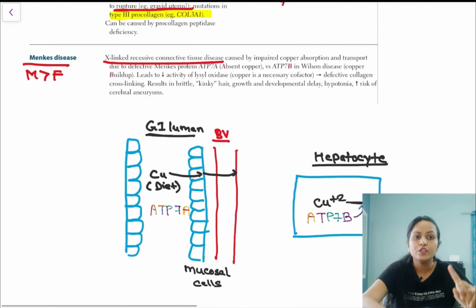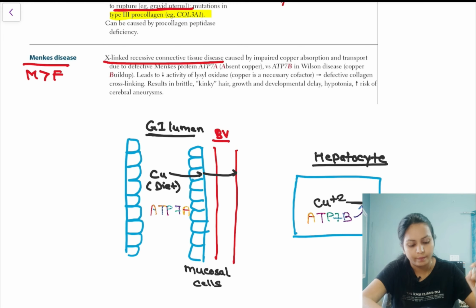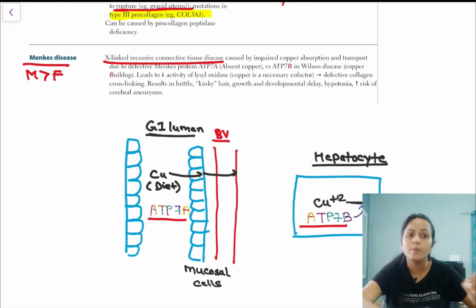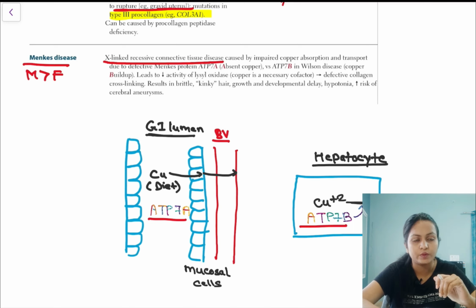There are two types of protein that we have, ATP7A and ATP7B. Both are required in the copper transport, but in different locations of our body.